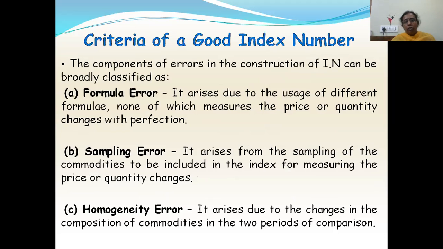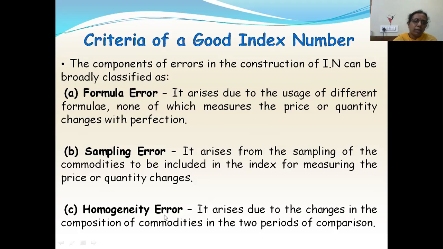Now see criteria of a good index number. Before discussing the criteria of a good index number, let me tell you why we have these criteria. Whenever we construct an index number, there will be some errors in that calculation. In index numbers, we have three components of errors. The components of errors in the construction of index numbers are formula error, sampling error, and homogeneity error.